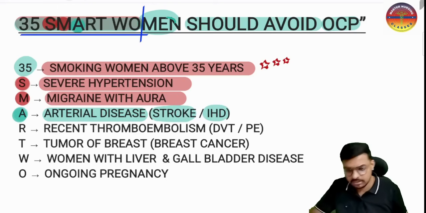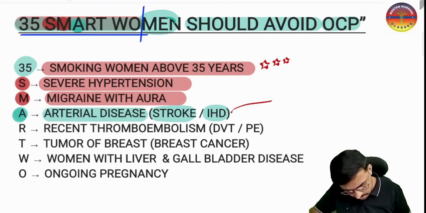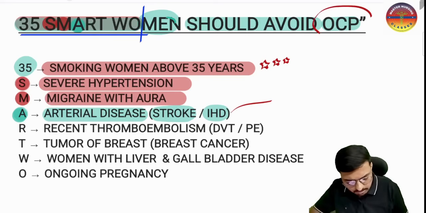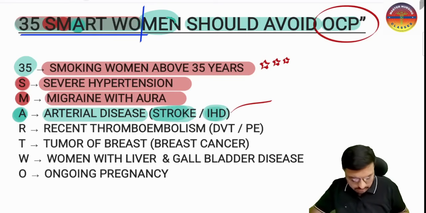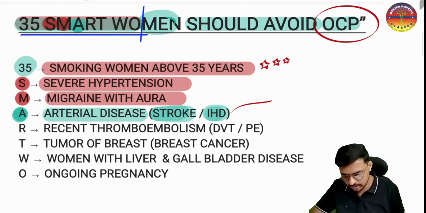So here there is a risk, again there may be a chance because the clot risk will be increased because of the estrogen which is present inside the oral combined pills. So in arterial diseases like stroke and ischemic heart disease, here also the OCP is absolutely contraindicated.